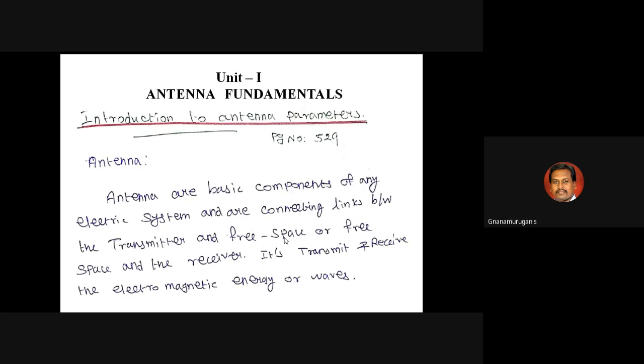Transmit and receive the electromagnetic waves. That is the concept of an antenna. So what are the operations available for the transmitting side and the receiving side? This is a transmitting side antenna. This one is a receiving side antenna.